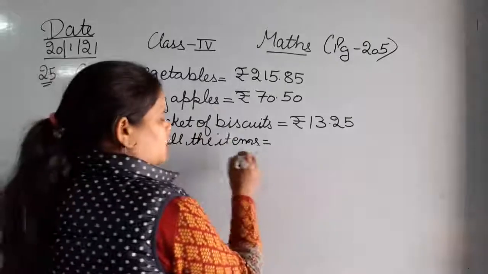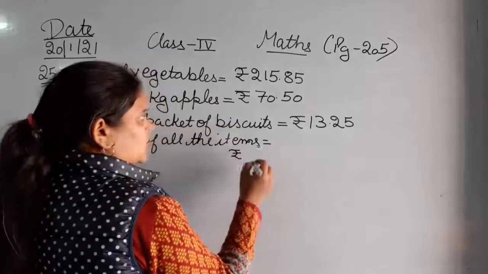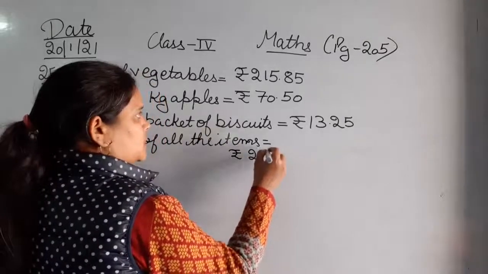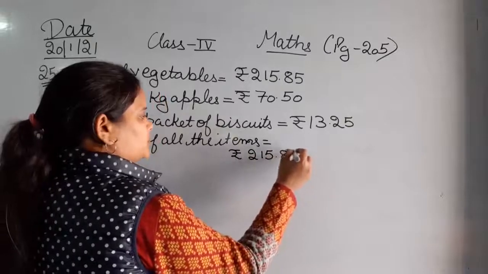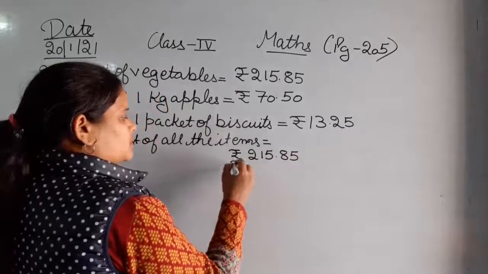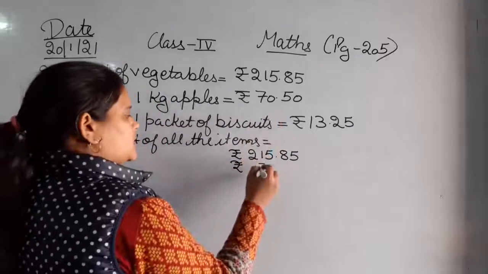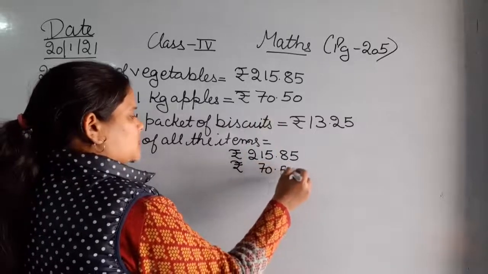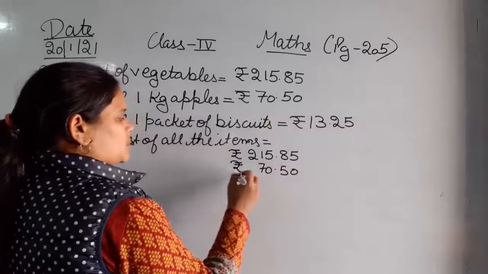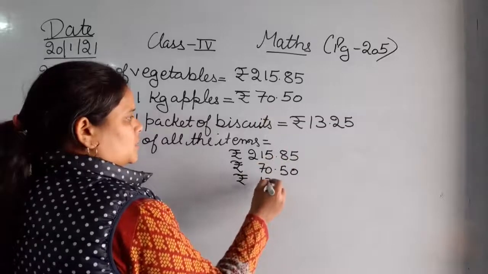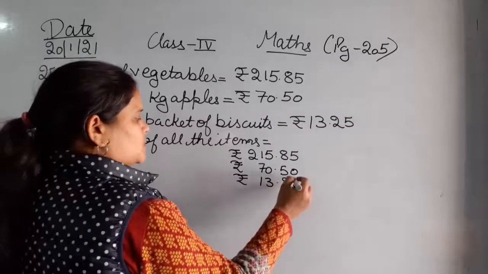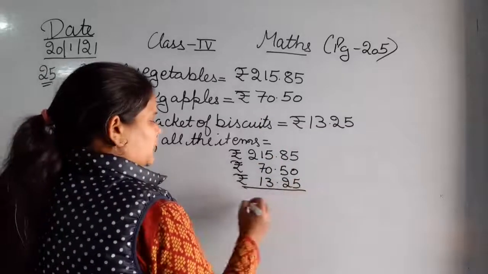So let's add rupees 215.85, rupees 70.50 paise, and third is rupees 13 and 25 paise. So this is the total cost of all the items.